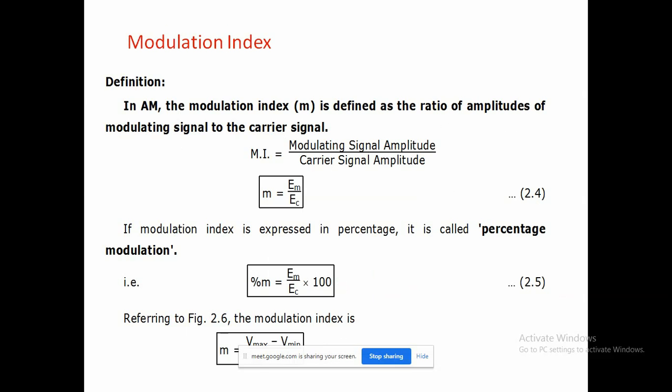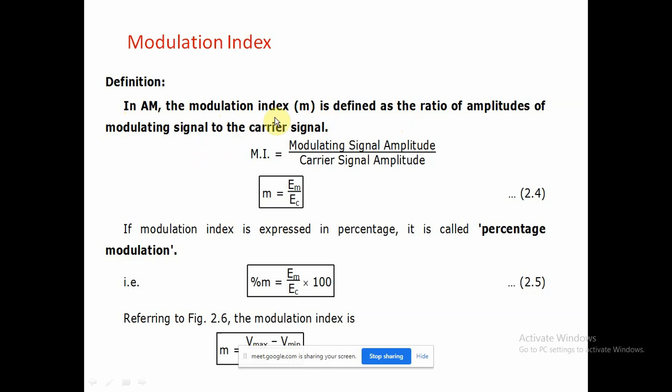Now, what are the required parameters for amplitude modulation? The first parameter required is the modulation index. What is the modulation index in an AM wave?